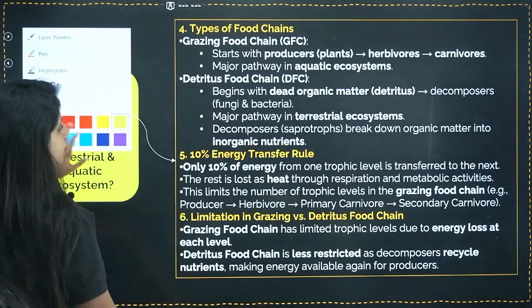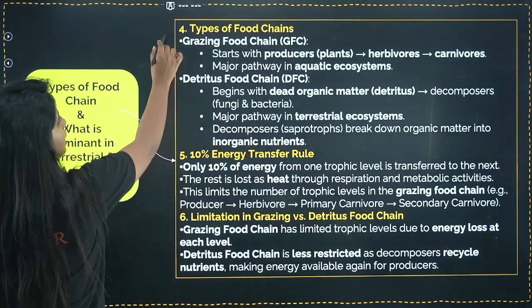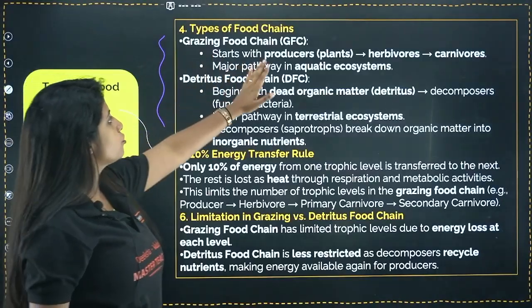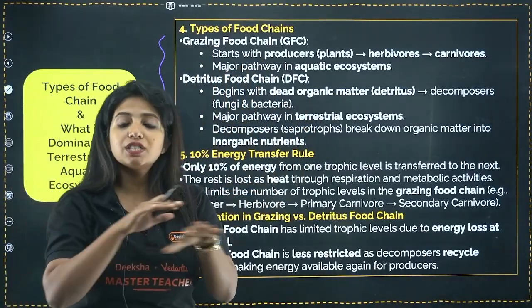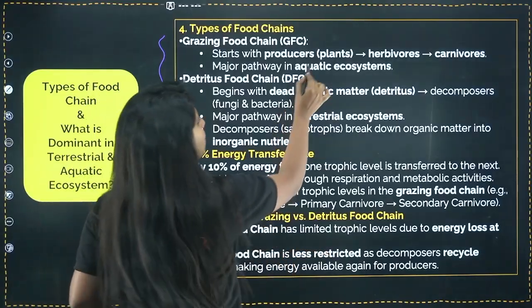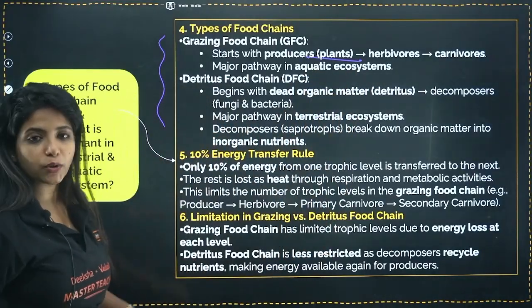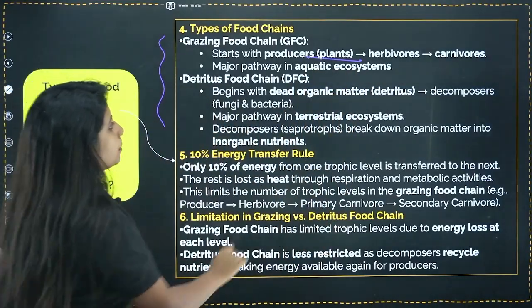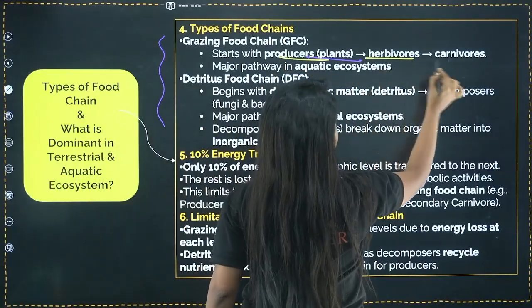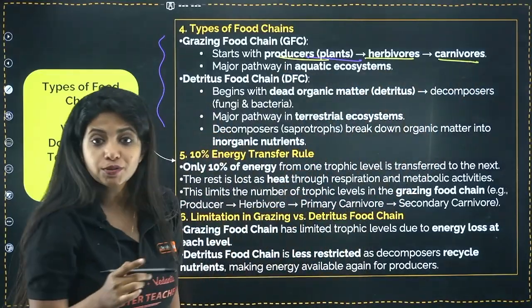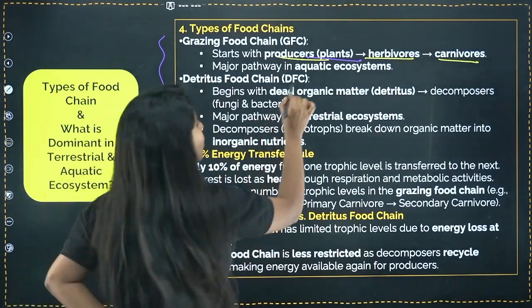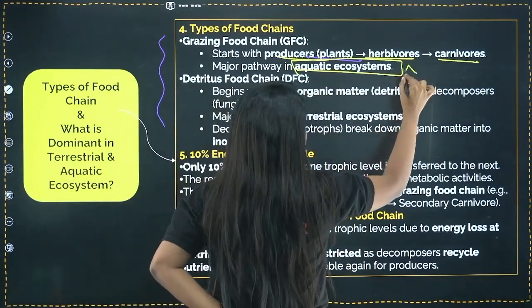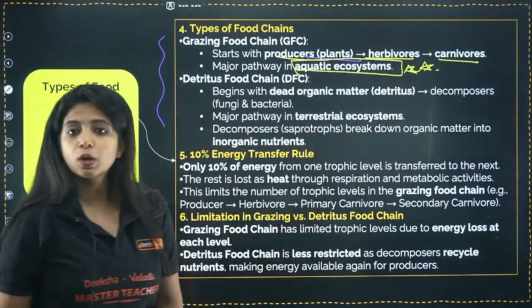Now, over here, there are few things mentioned. That is, types of food chain. Grazing food chain and detritus food chain is there. Grazing food chain basically means it starts with the producer, that is plants. Here the producers are going to be what? Plants. The plants are going to be eaten up by herbivores, herbivores by carnivores. This is how it goes. And you know what? Grazing food chain is the one which is dominant in aquatic ecosystem. This is a super important question. It is the dominant one in aquatic ecosystem.